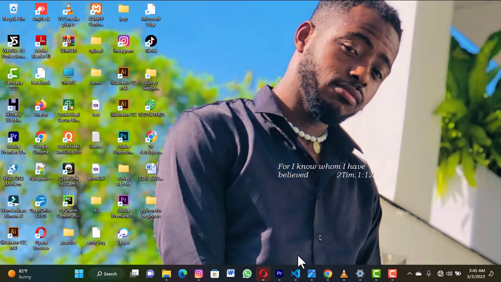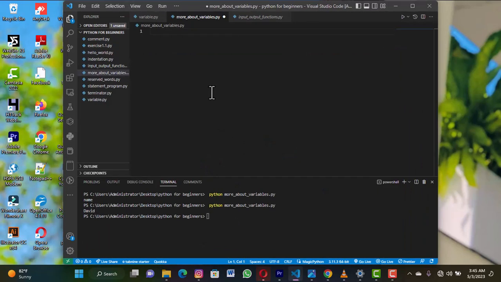So, we're going to dive straight into my VS Code. Okay, sorry, I have to clear this. Okay, so it's all about variables. Like I discussed earlier, a variable is a container. It contains your value. It's like your clothes box, where you pack your clothes. The box you're packing your clothes inside is what we call a variable, because it contains your clothes, which are the values.